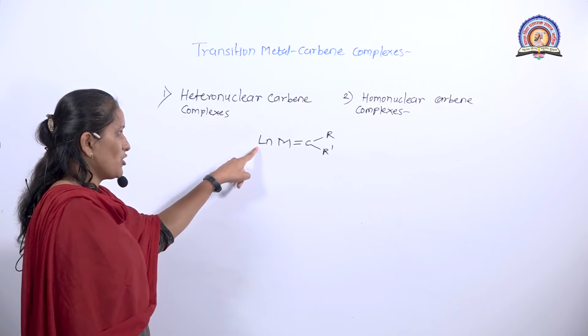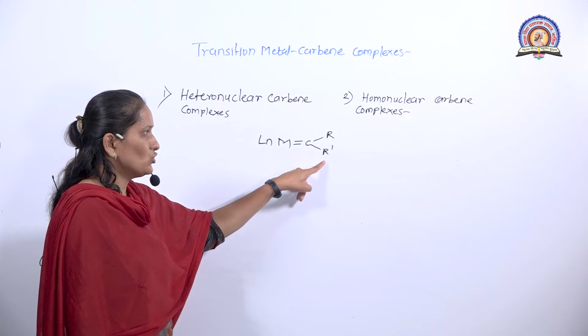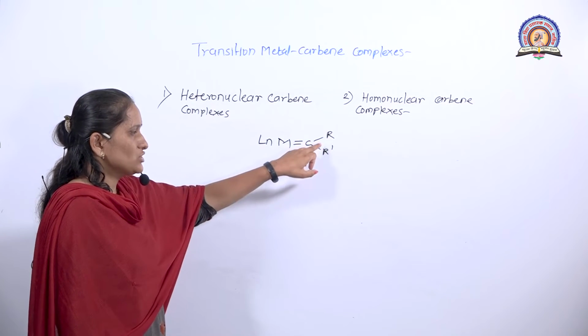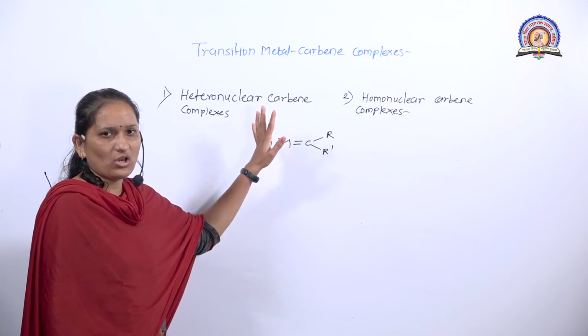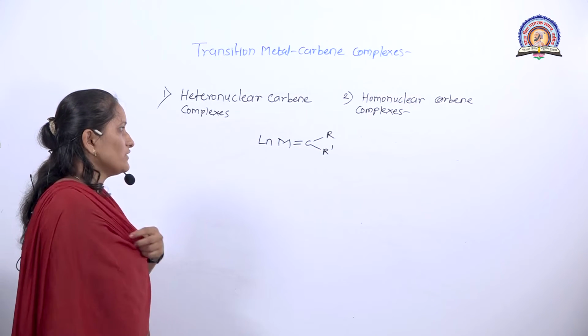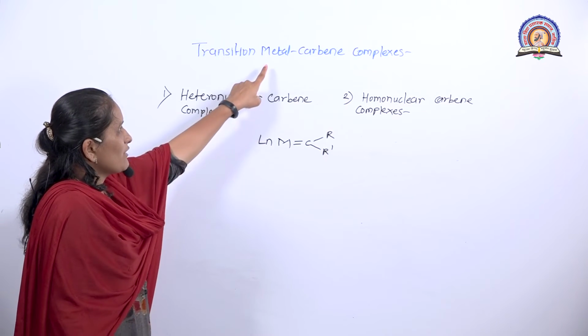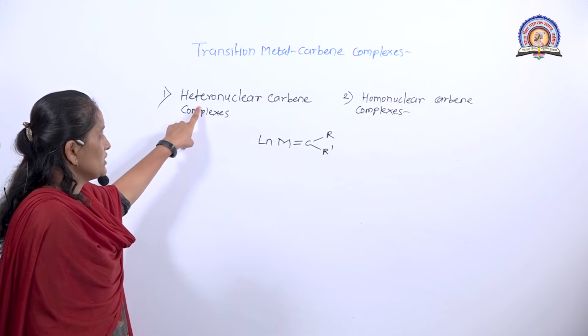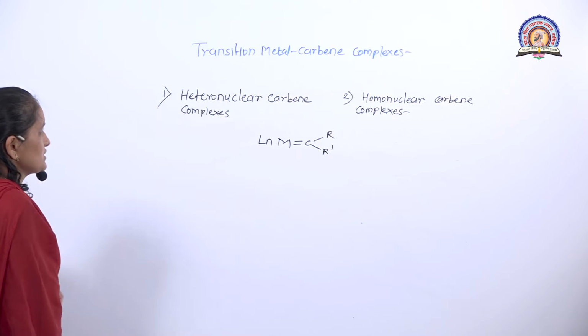Ln means the number of ligands, and the metal and carbon are attached with two different groups. These two different groups are heteroatoms or hydrogen or carbon, depending on the R substituent. We discuss them one by one.